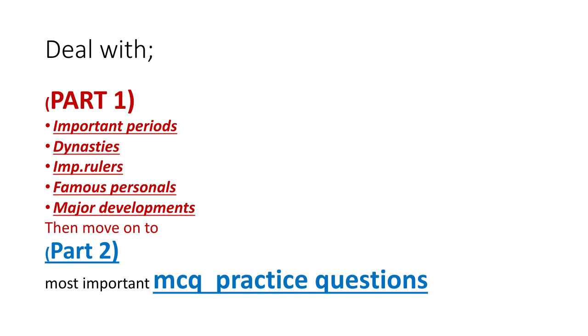So, firstly, we are looking into part 1, and after covering part 1, we will move on to part 2.